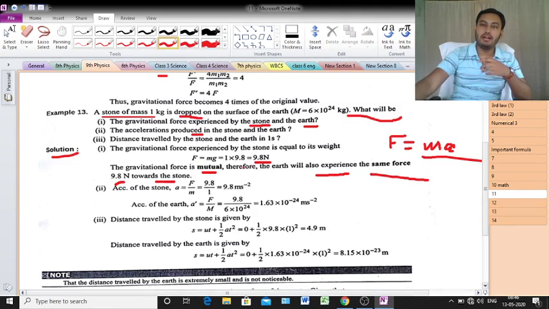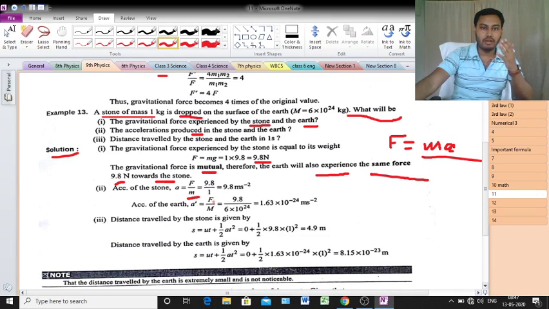F equal to ma, you know that relation. Here you need to calculate the value of A, that means acceleration. If you want to calculate A, then A equal to F by M. Just put the value of F, 9.8 Newton.